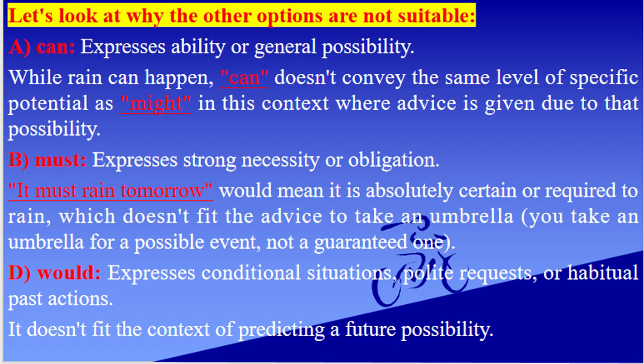B, must expresses strong necessity or obligation. "It must rain tomorrow" would mean it is absolutely certain or required to rain, which doesn't fit the advice to take an umbrella. You take an umbrella for a possible event, not a guaranteed one. D, would expresses conditional situations, polite requests, or habitual past actions. It doesn't fit the context of predicting a future possibility.